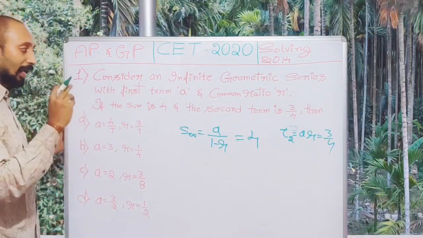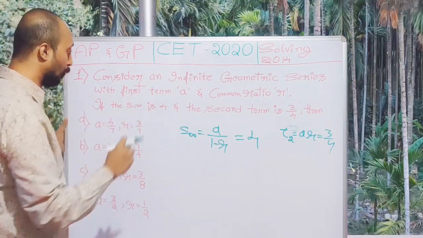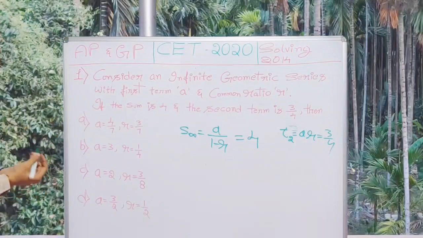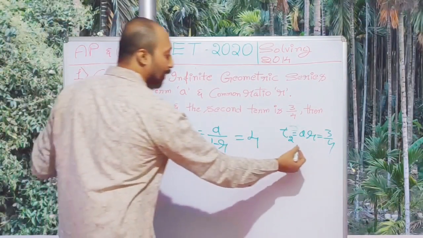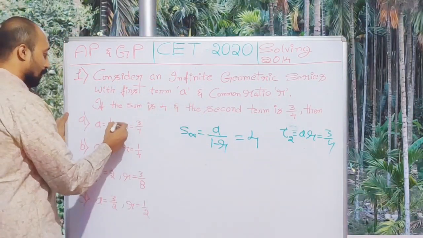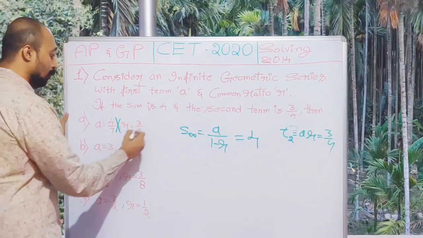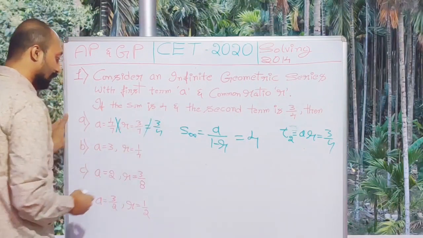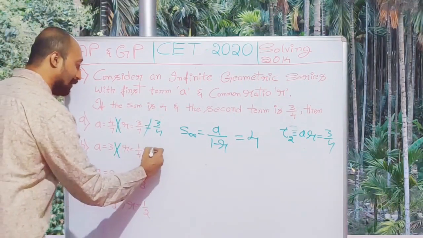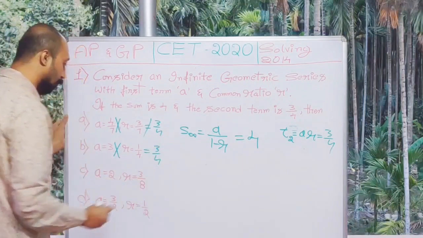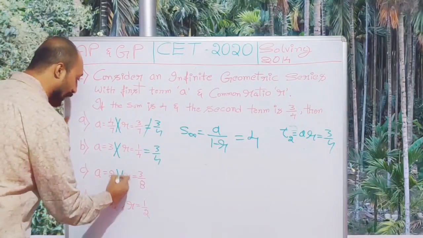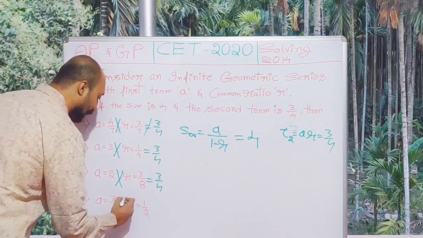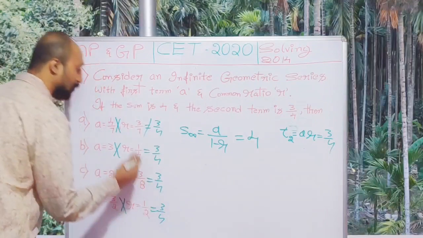So when I multiply A into R, I should get 3 by 4, and when I put this, I should get 4. So they have given A value and R value. So A into R is the easiest way for substitution. If I multiply these two, do I get 3 by 4? No, I don't get 3 by 4. If I multiply these two, do I get 3 by 4? Yes, I get 3 by 4. When I multiply these two, do I get 3 by 4? Yes. So option A got ruled out.